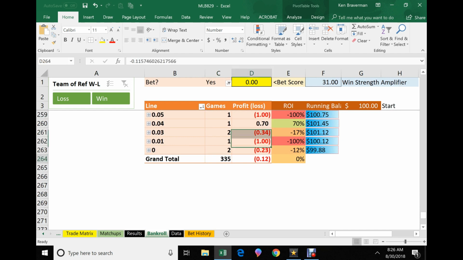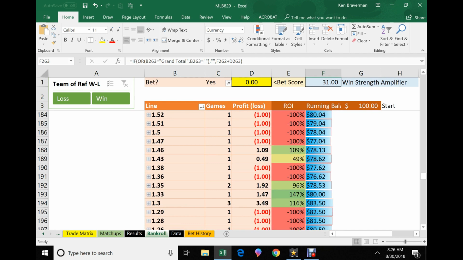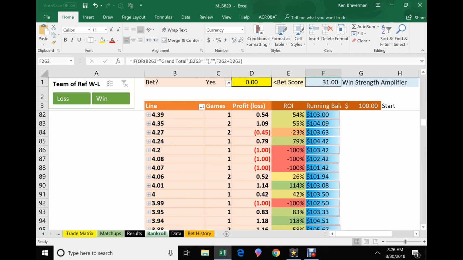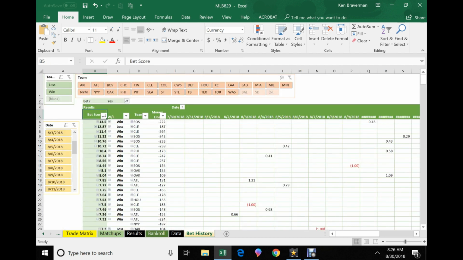We came off a bad day yesterday. Tomorrow it could be up a few units, but we're basically oscillating around even. But bet scores above 3.5 seem to be more consistent, and that's what we should focus on, as well as enhancing the file with splits, home and away splits, and also left and right-handed pitchers.